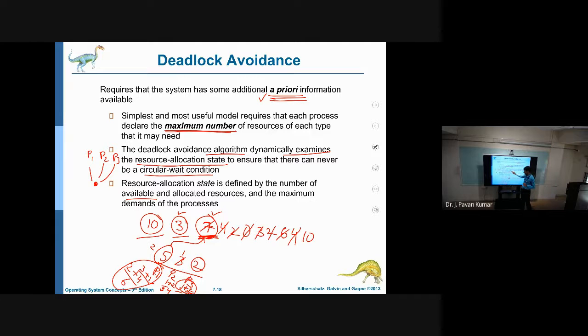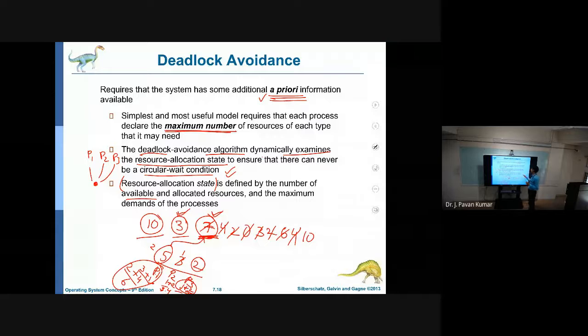What is resource allocation state? It is nothing but the available resources, the allocated resources, and the maximum demands of the processes. All these together we will consider as resource allocation state. This will be examined all the time in order to avoid this circular wait condition. If we avoid this circular wait condition, automatically we will avoid deadlock. That's the intention here.